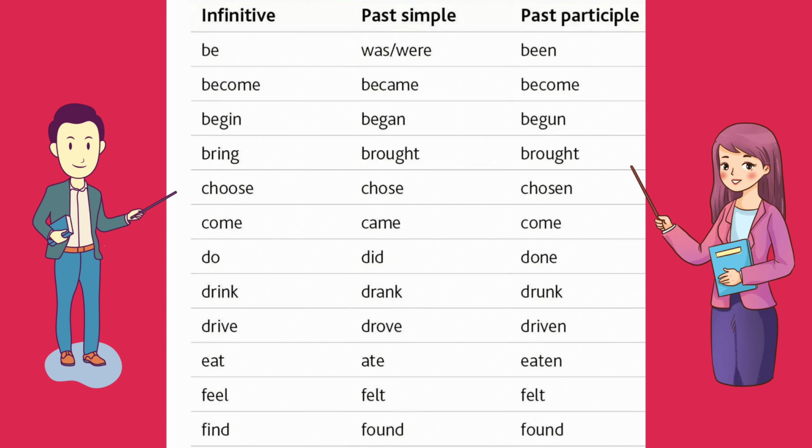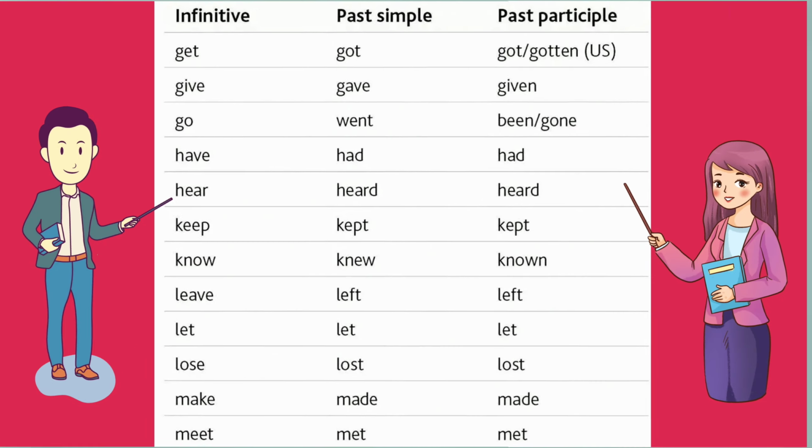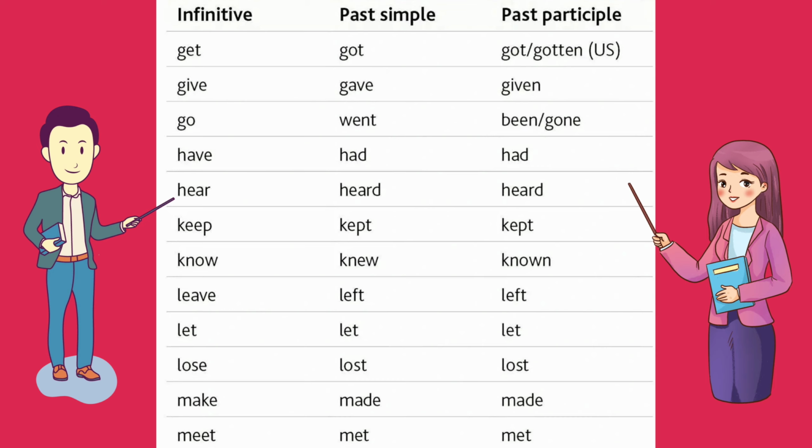Next up we have feel. Now feel is the infinitive form, past simple form is felt, and past participle form is felt itself. So in both simple and participle form it's felt itself. Feel, felt, felt. Next up is find. Now find is the infinitive form, past simple form is found, and the past participle form is found itself. So in both simple and participle we will write found. So find, found, found.